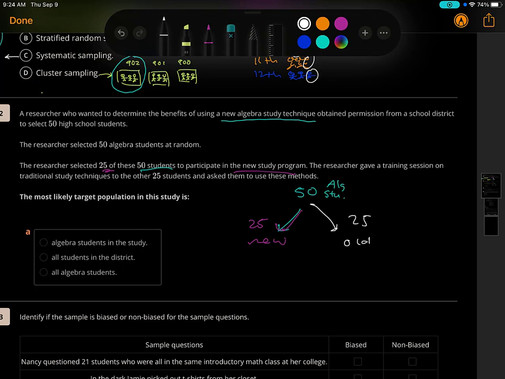The most likely target population, so again, population is who we're focusing on in this study. Is it just the algebra students in this study? Is that what the population is? Another word for population is like all or the biggest group possible. Nah, it's not that. All students in the district? No, because they're focusing on this new kung fu algebra math. It has to be math related. It's not just every student. So the answer is all algebra students.